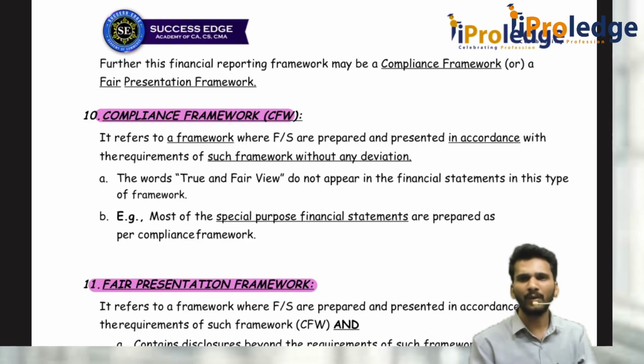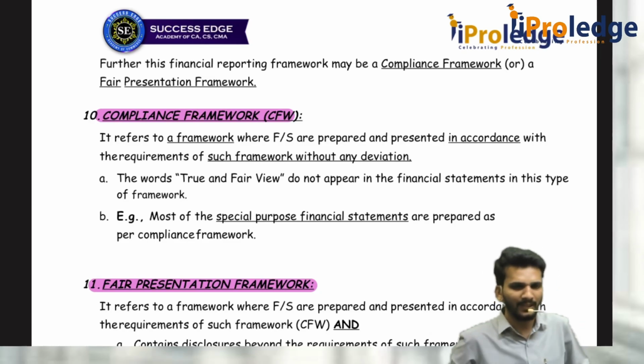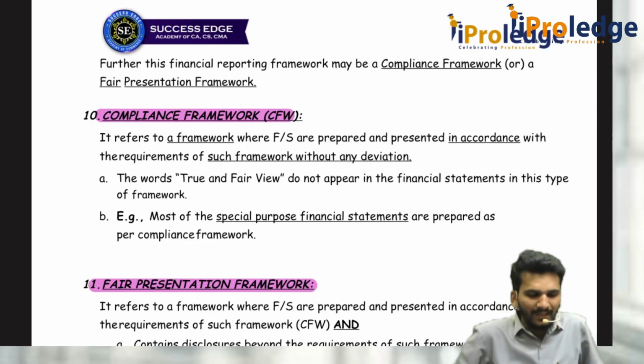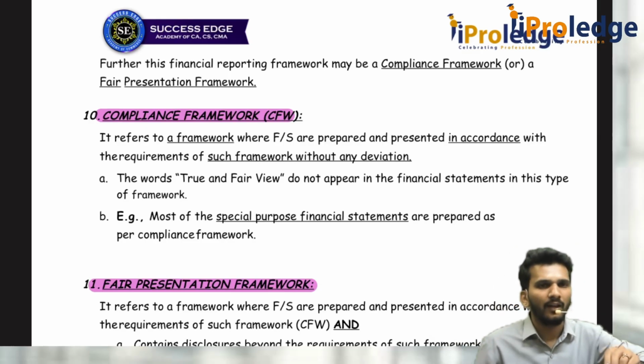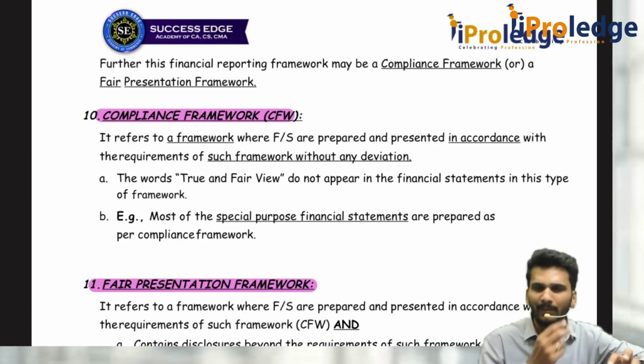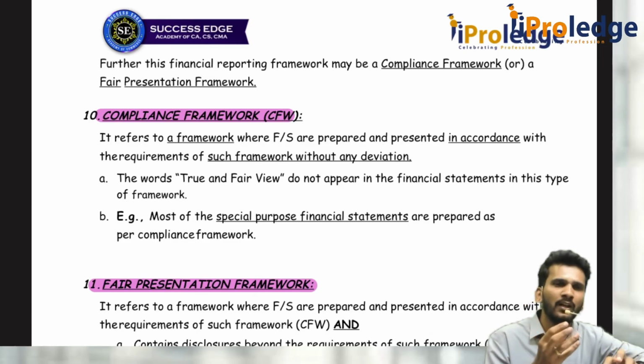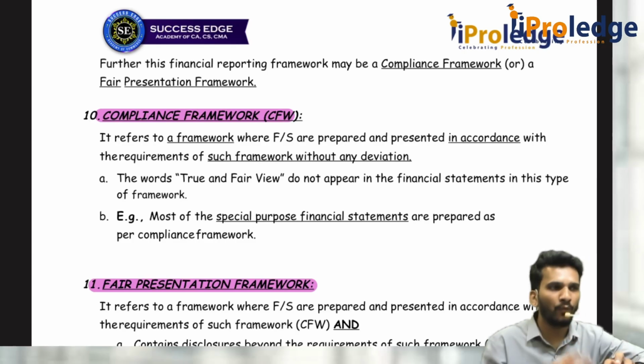You can't deviate from anything. For example, you started adopting the SLM method of depreciation in the preparation of your financial statements. What is the SLM method? AS 10 says that you should charge the depreciation in the manner in which future economic benefits are expected to flow. In the same manner, you should charge the depreciation.